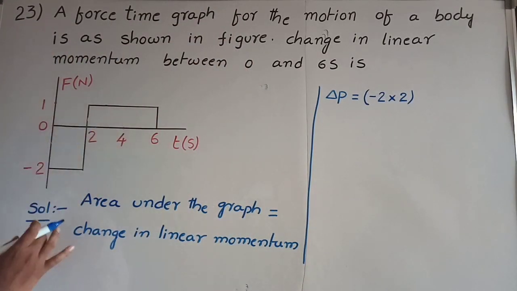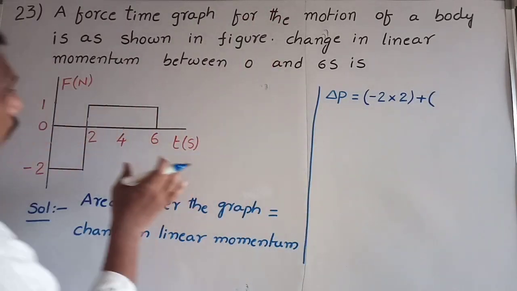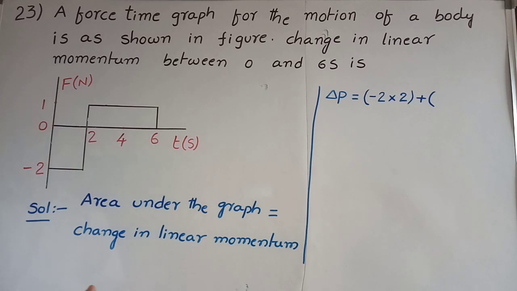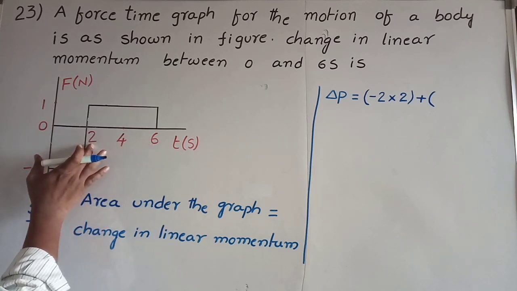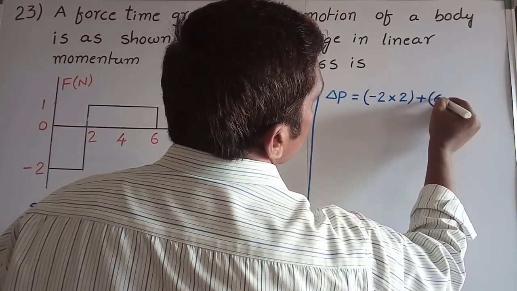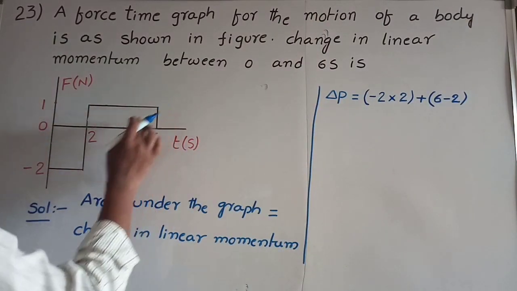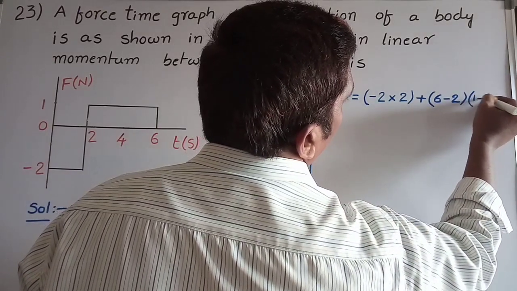Next, area of this portion plus, here this is in the shape of a rectangle. Area of the rectangle is equal to length into breadth. So in this case, length is equal to 6 minus 2, and its breadth is this one, 1 minus 0 gives the breadth.